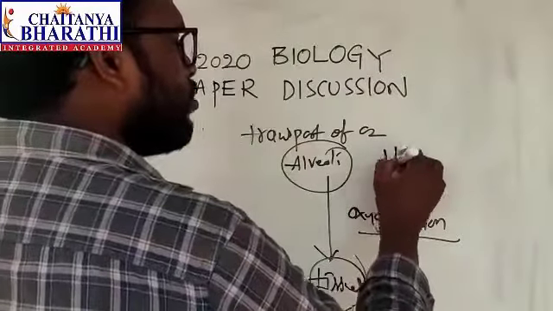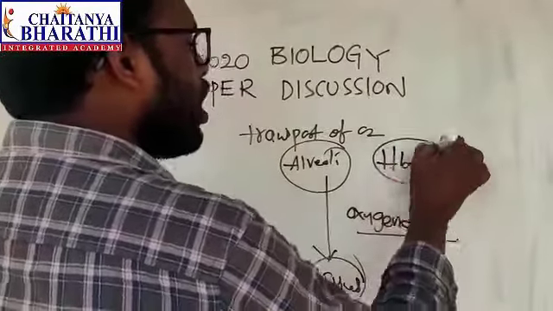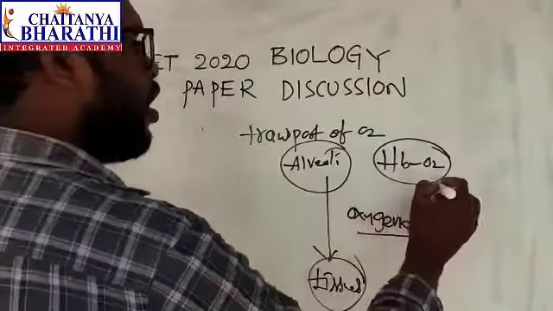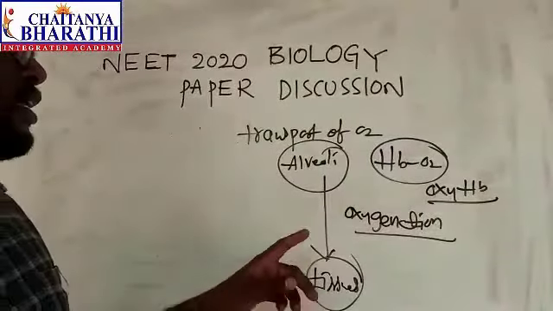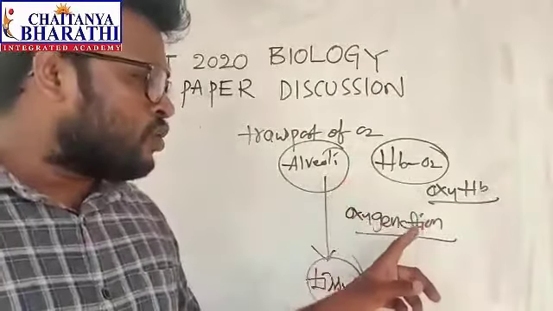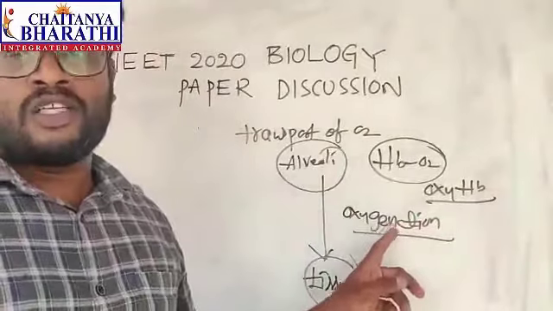Oxygenation means hemoglobin combines with oxygen and forms oxyhemoglobin. Oxyhemoglobin formation occurs in the alveoli, and that process is nothing but oxygenation.